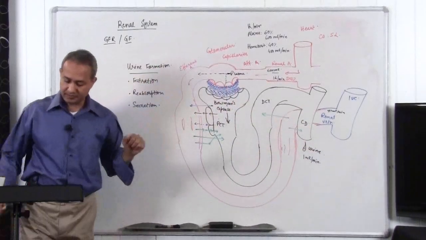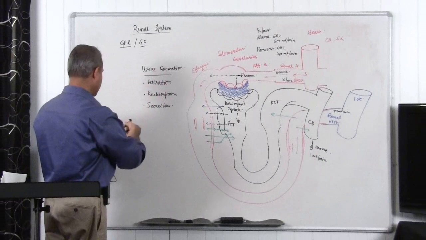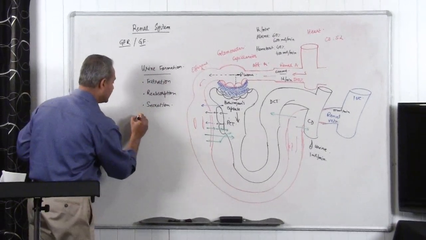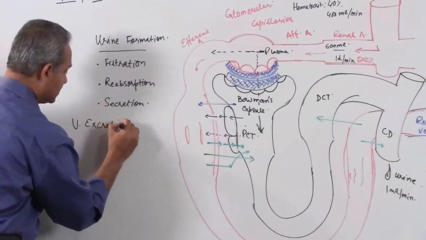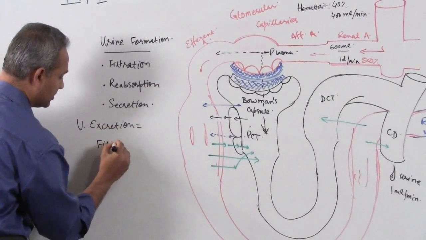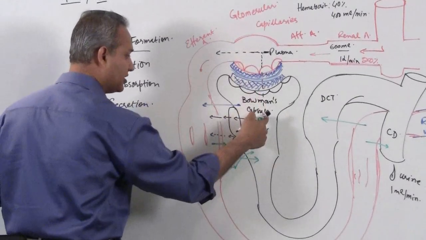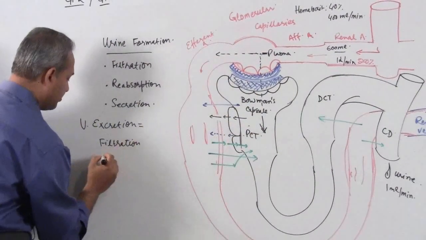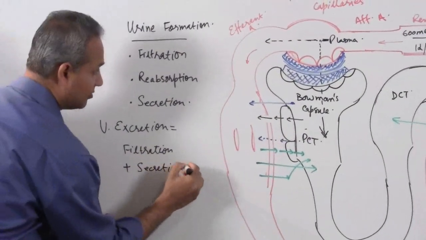Cool? Okay, so now if this is urine formation, if I can write here, urinary excretion equals filtration. What does that mean? Filtration is everything which came out here in the Bowman space, plus secretion. What does that mean?